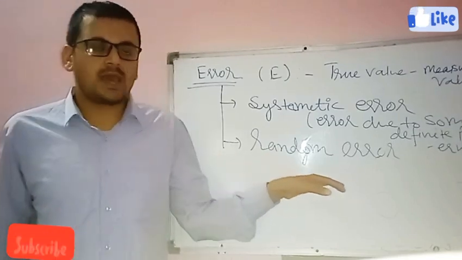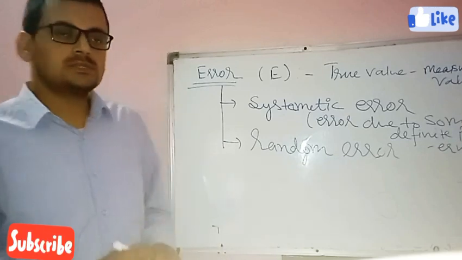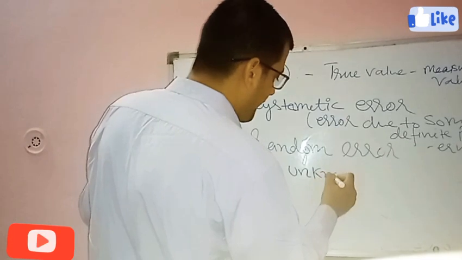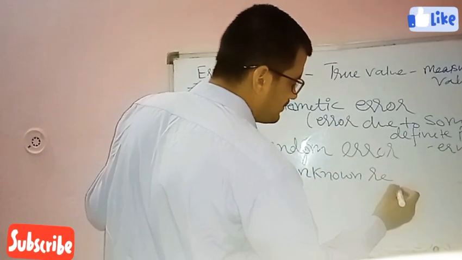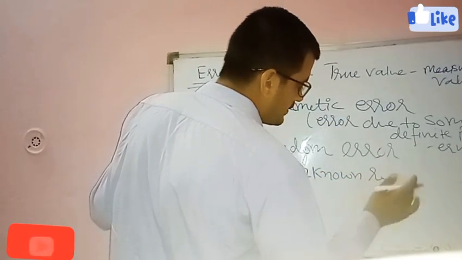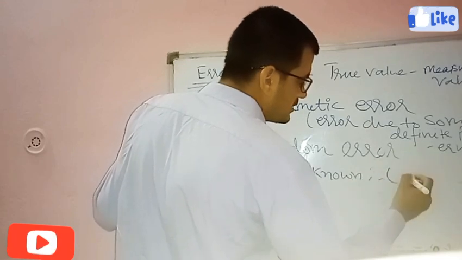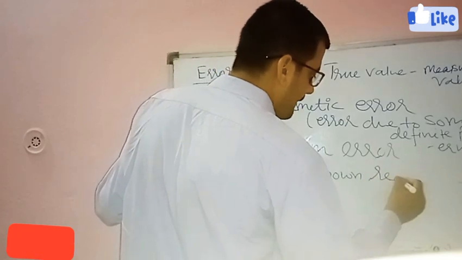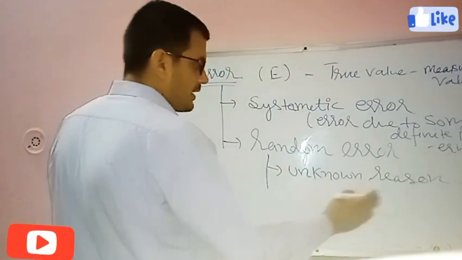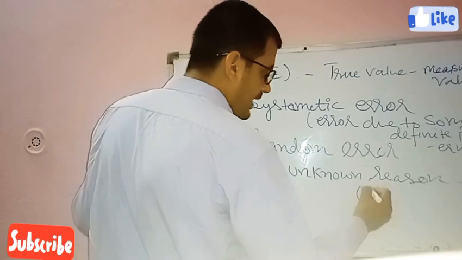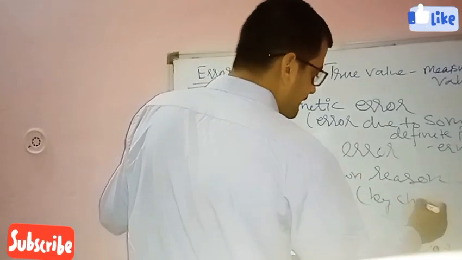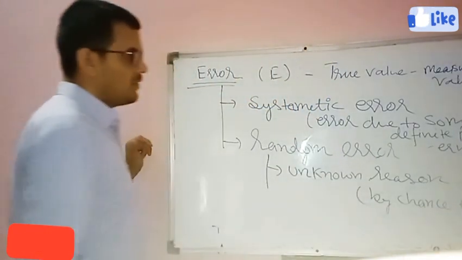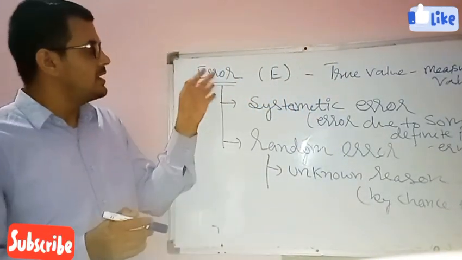Random error is the error which is caused due to unknown reasons, or it is also called by-chance error. Students, these are the simple definitions. Errors are of two types.